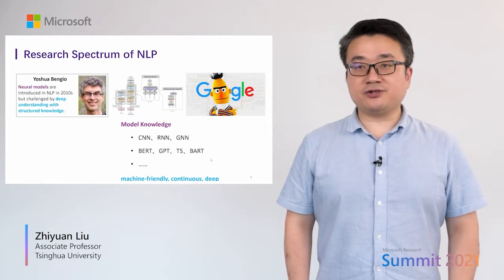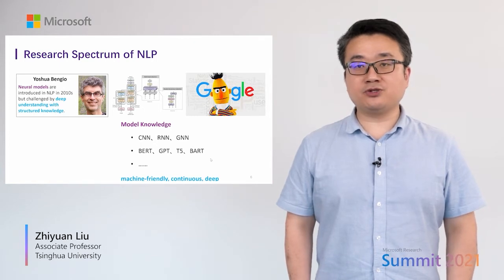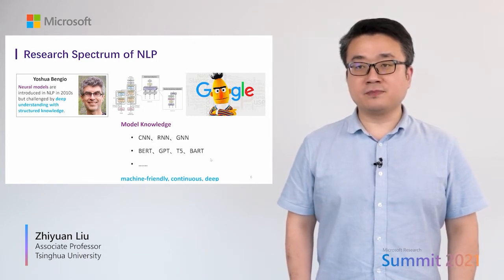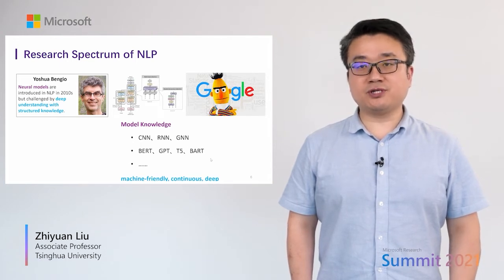In recent 10 years, neural networks have been introduced to natural language processing. As compared to statistical machine learning, deep neural models are more expressive due to distributed representation and deep architecture. These neural models can also be regarded as powerful tools for building model knowledge.